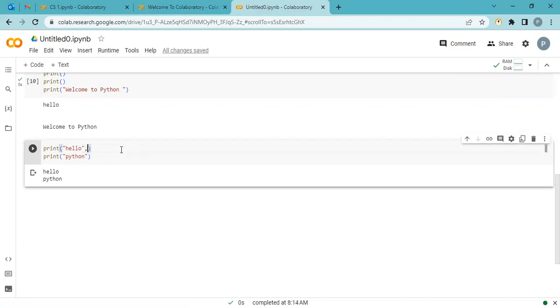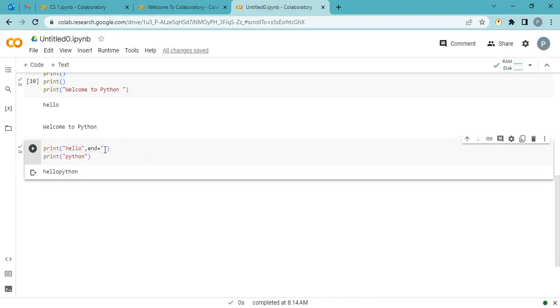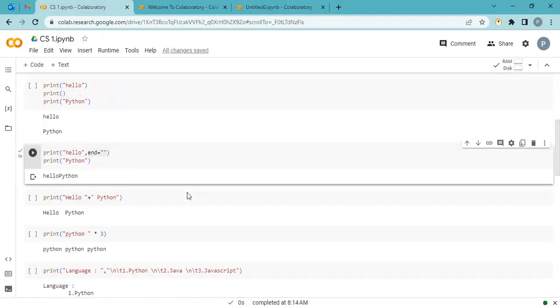But if I don't want my next print command taking the new line, I use end equal to quotation. Let's do this. One more space. Let me add. Okay, there. So basically this end command adds this before the next print statement. Okay, it's simple.